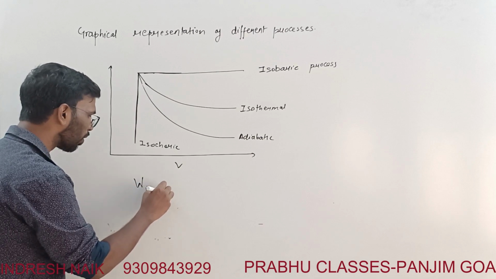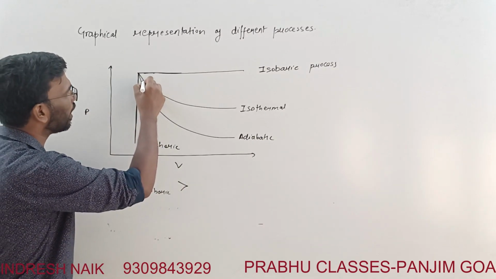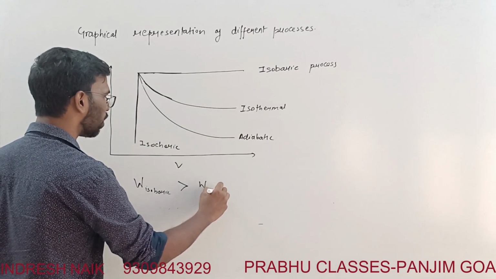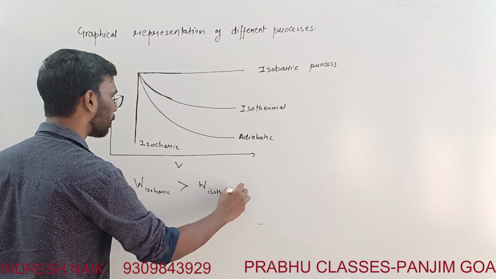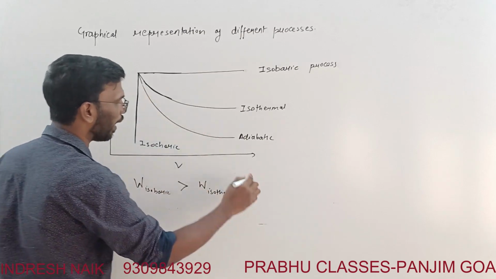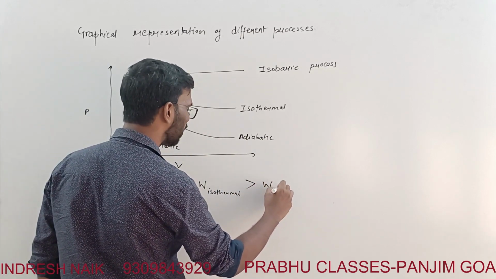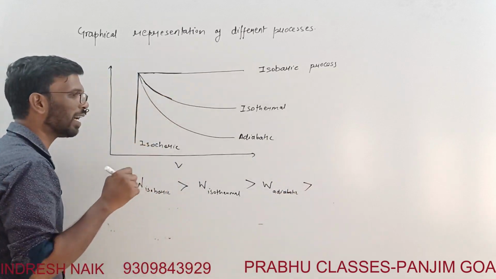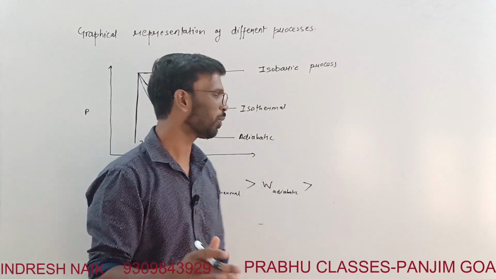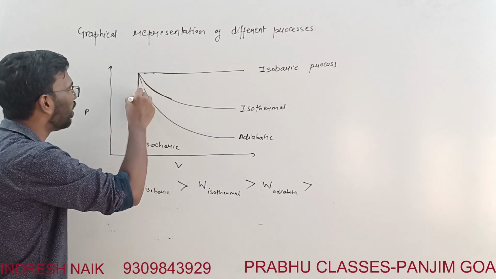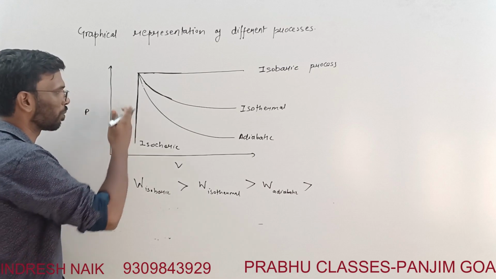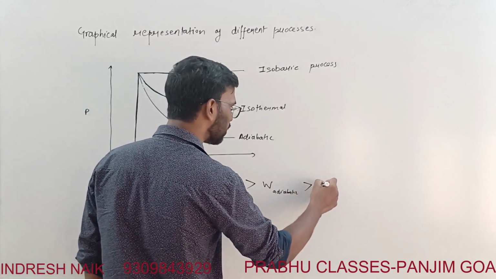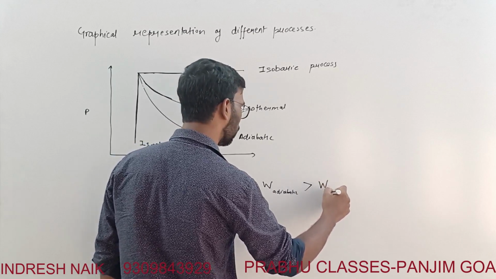Isobaric will be more than isothermal, then adiabatic. And we know that work done in an isochoric process is 0. You can see that there is no area under this curve, it is zero area, since the line is vertical. So this is the least work done, isochoric.